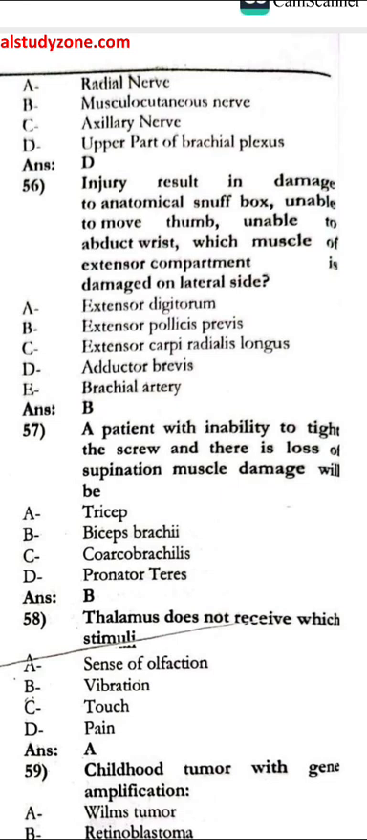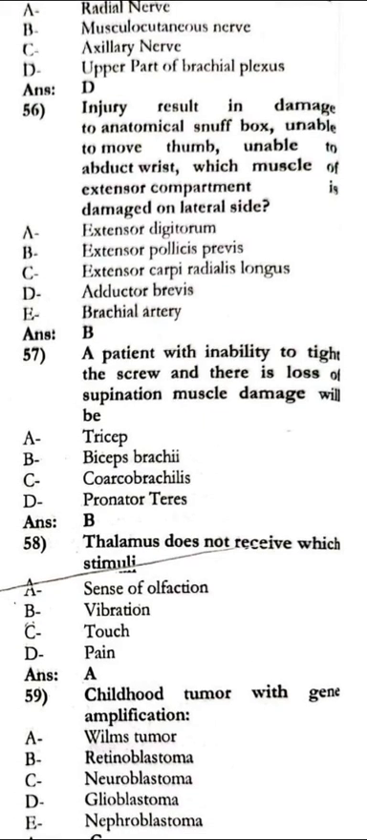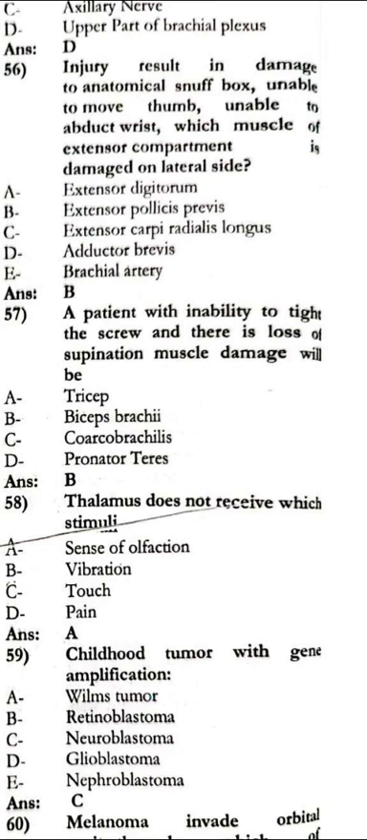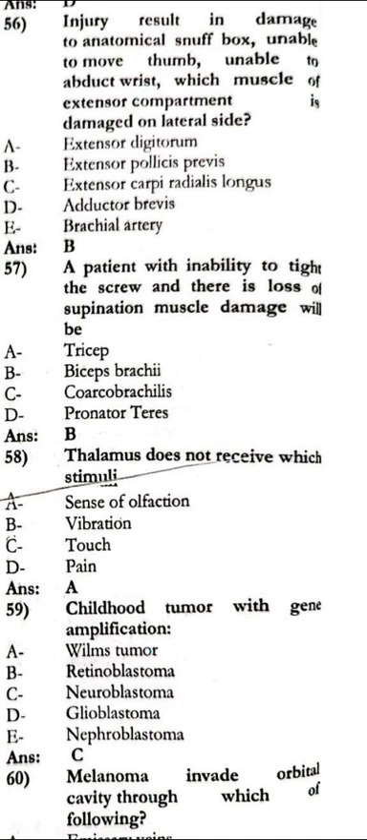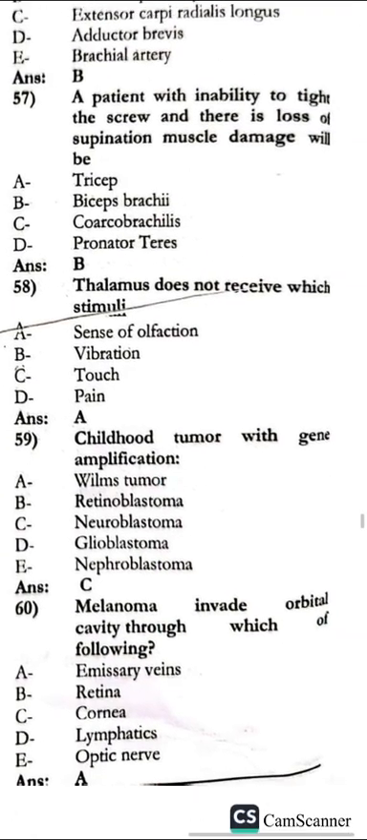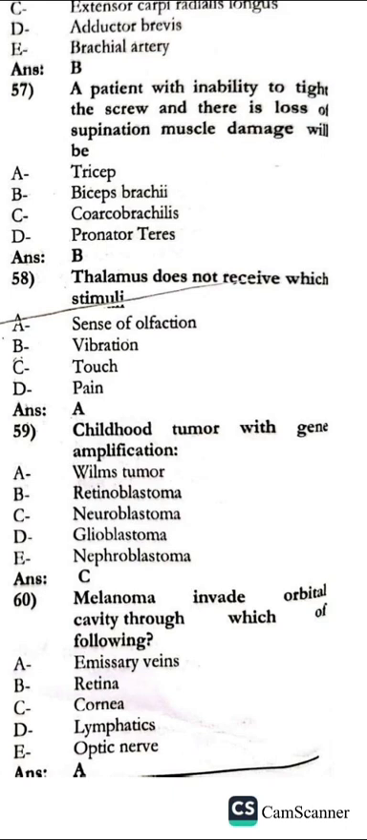Injury results in damage to the anatomical snuff box. Unable to move the thumb, unable to abduct the wrist. Which muscle of the extensor compartment is damaged on the lateral side? That is the extensor pollicis brevis. The patient with inability to tighten a screw and a loss of supination, muscle damaged would be biceps brachii. The thalamus does not receive which stimuli? The sense of olfaction.